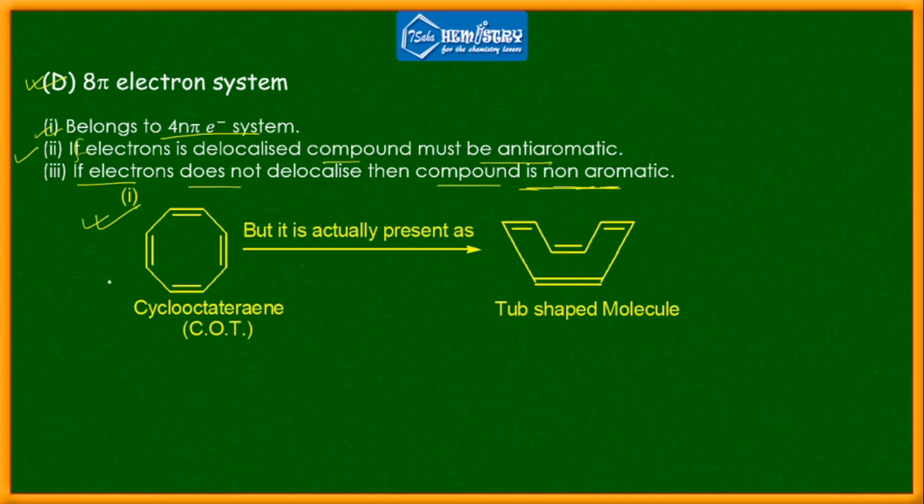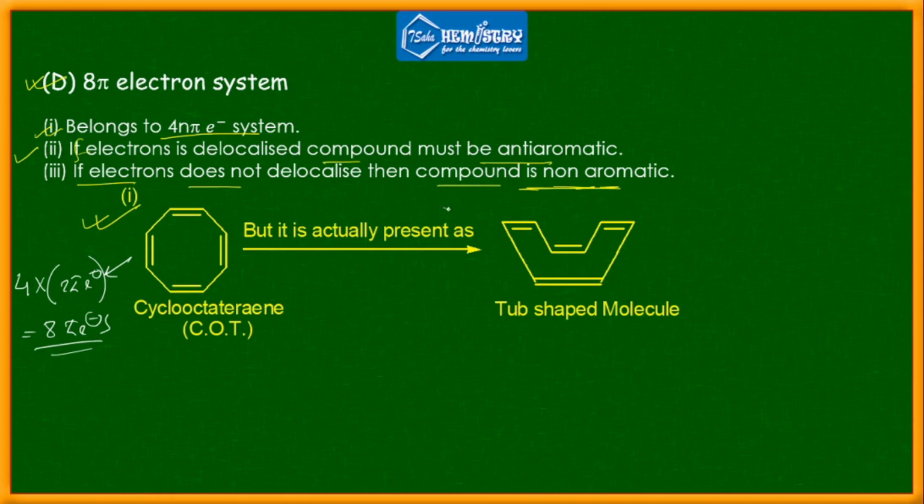What is the specialty of this molecule, cyclooctatetraene? Expected, it is anti-aromatic. Why? Because you have 4 pi bonds, and each pi bond contributes 2 electrons, so ultimately you get 8 pi electrons. So it is anti-aromatic, but in reality it is non-aromatic.